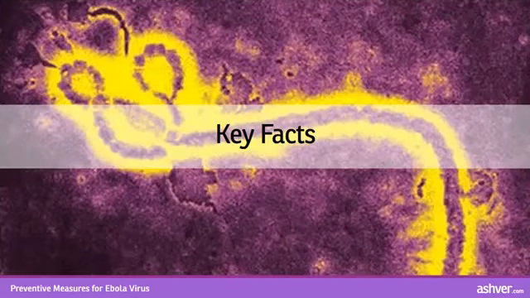Key facts. Ebola virus disease, formerly called Ebola hemorrhagic fever, is a severe, often fatal illness in humans. Ebola virus disease outbreaks occur primarily in remote villages of Central and West Africa, near tropical rainforests. The virus is transmitted to people from wild animals, and spreads in the human population through human-to-human transmission. Fruit bats of the family Pteropodidae are considered to be the natural hosts of Ebola virus.